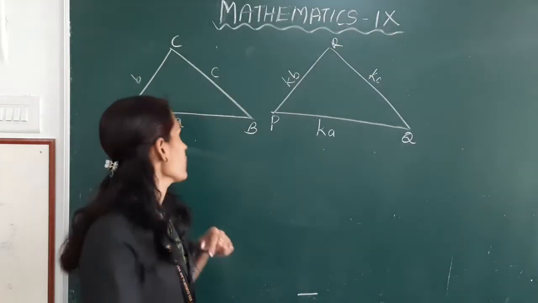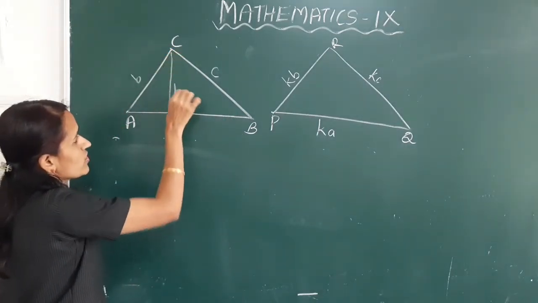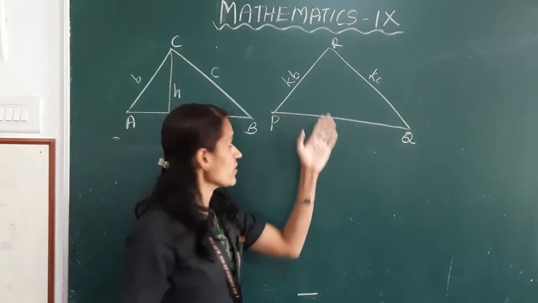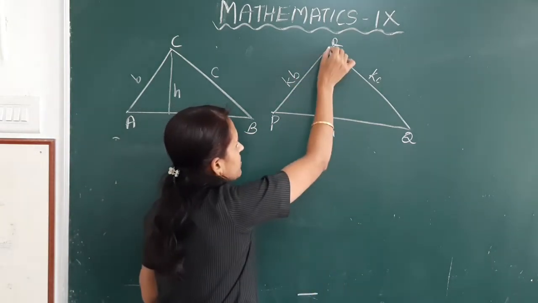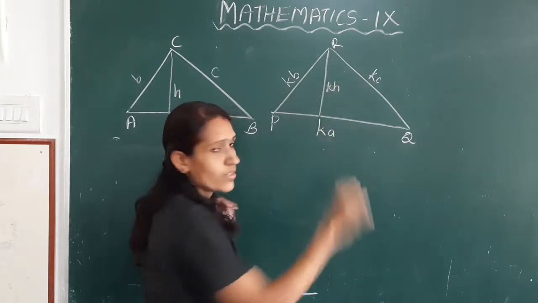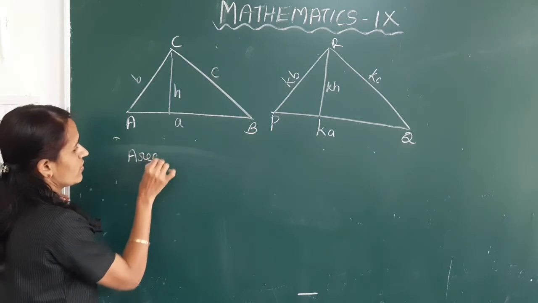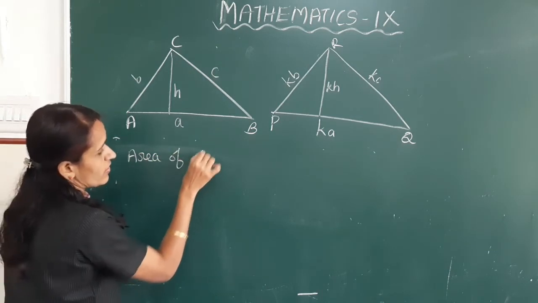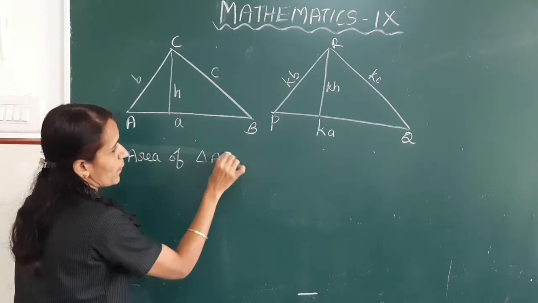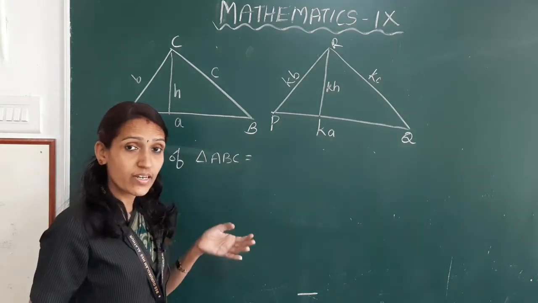The height of the first triangle is taken as H and the height of the second triangle is taken as KH. Area of the triangle ABC is equal to, how do we find the area of a triangle?